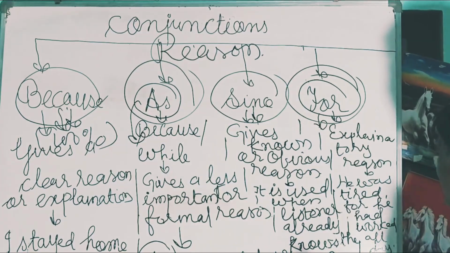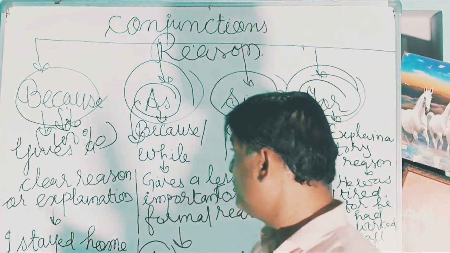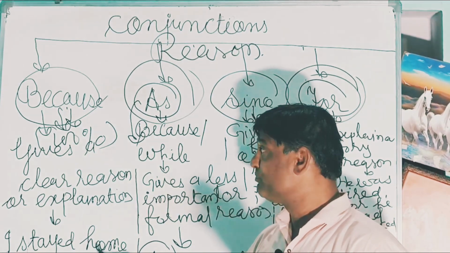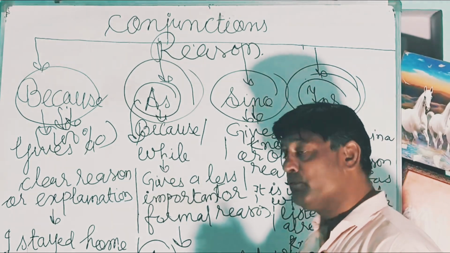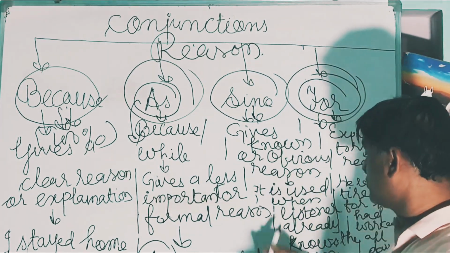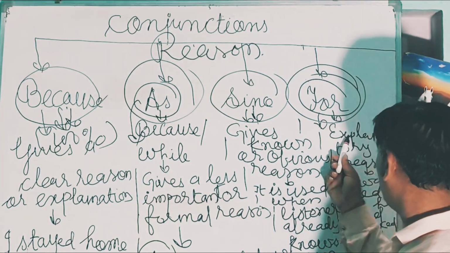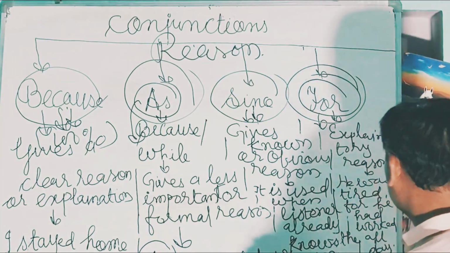For, we don't use in the beginning, remember. We use it in the middle, after a comma. As is used for showing reason in the beginning, since is also used in the beginning, and for is used in the middle of the sentence after a comma.